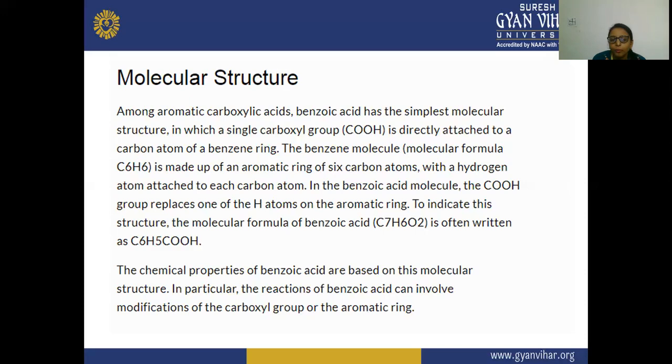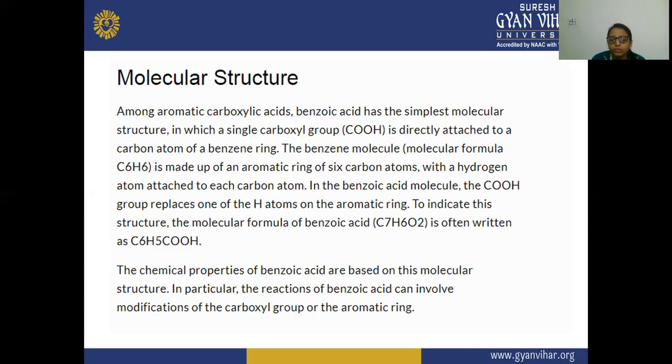The chemical properties of benzoic acid are based on their molecular structure, and in particular, the reactions of benzoic acid can involve modification of the carboxylic group or the aromatic ring.